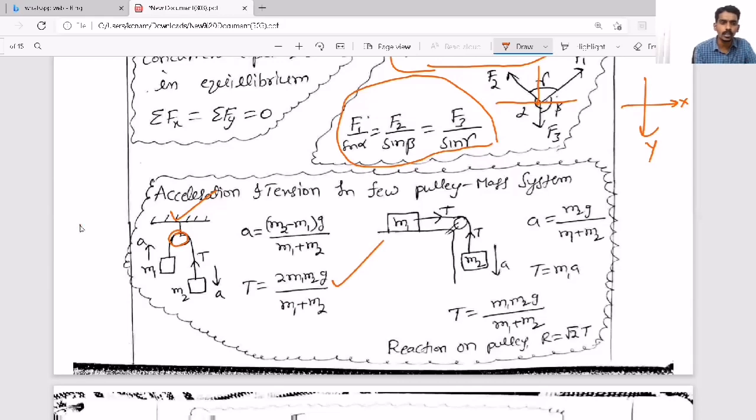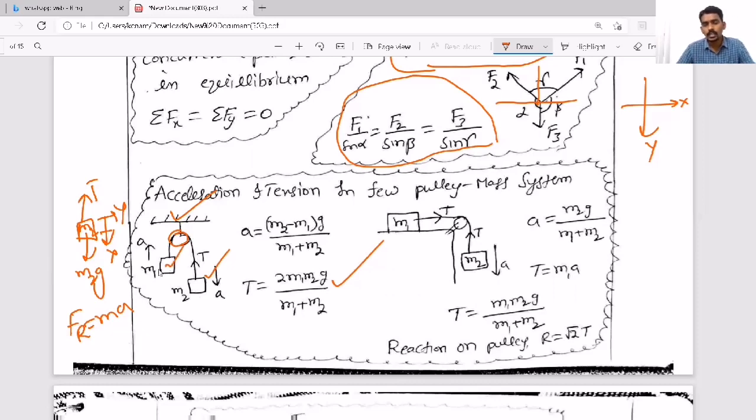When you want to solve these questions, you have to take any one particle first and represent the forces like m2g and tension upward. Then take the x-axis as the direction of motion, and perpendicular as the y-axis. Then divide the forces into components along the x and y-axis. And always the y direction must be balanced, and along the x-axis, nothing but along the direction of motion. You have to make the equation that resultant force equals mass into acceleration. Like that you have to make one equation for m2 and another equation for m1,